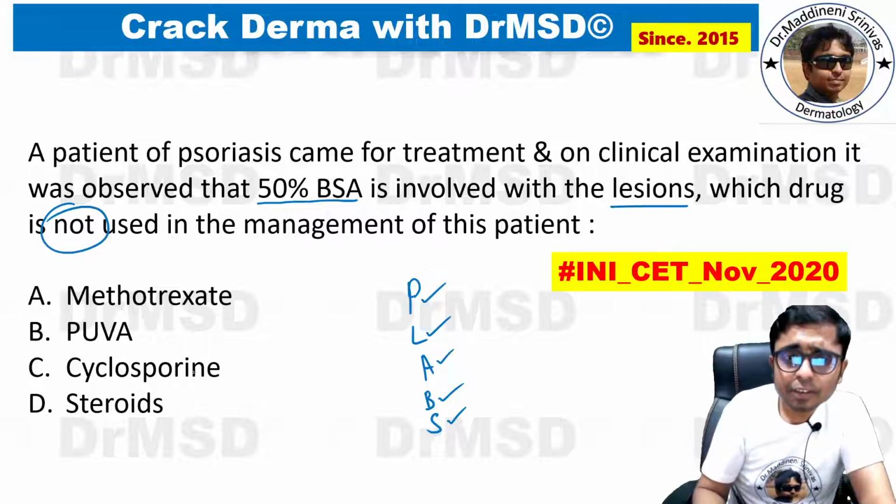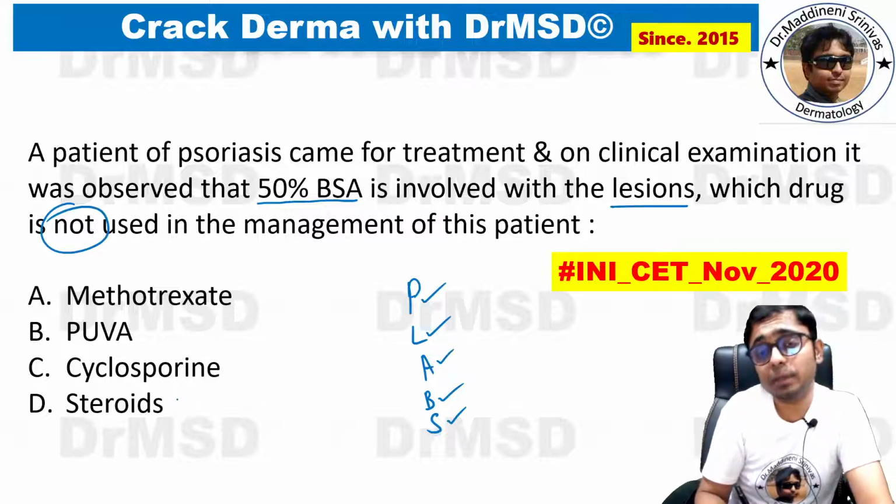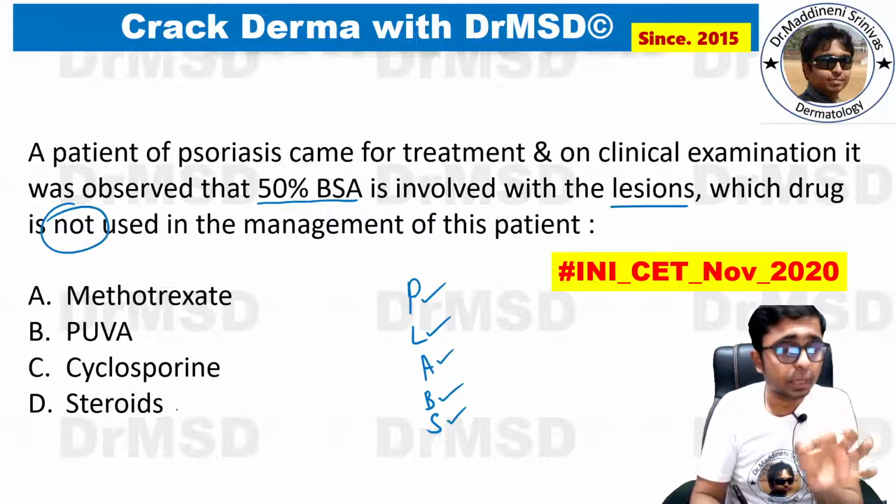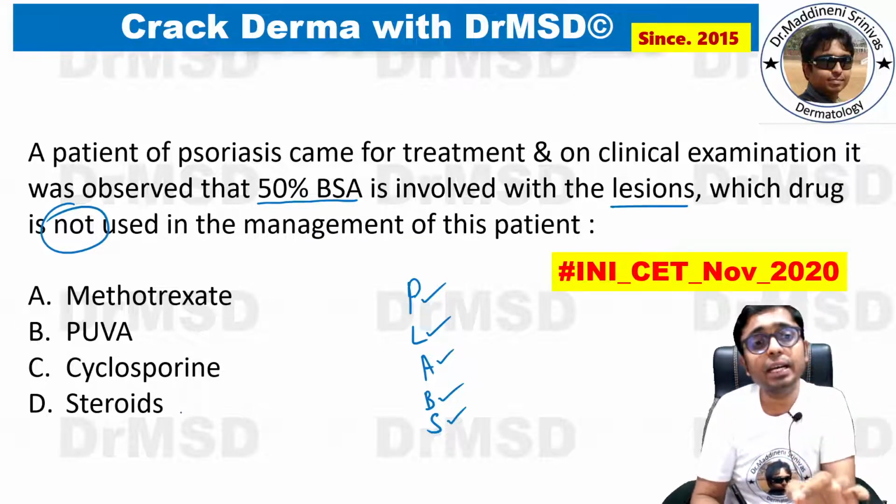And here, if you observe in the options, steroids is mentioned. Please remember, topical steroids are okay in psoriasis patients, but oral steroids are definitely not to be used in the patients of psoriasis. Why?